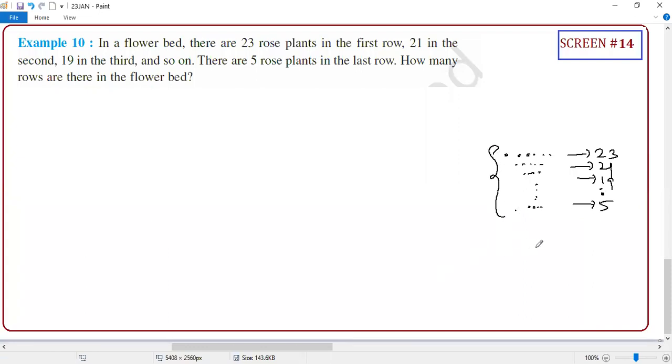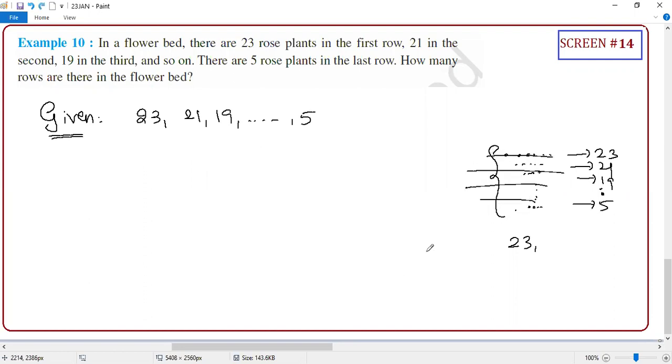Directly, the first row is 23, second row is 21, third row is 19, the last row is 5. What are they asking? They are asking the number of rows, which means the number of terms, and this is in AP. So this forms an AP with a common difference of minus 2. Yes or no? If you put it the other way, with 5 first, then it is plus 2.